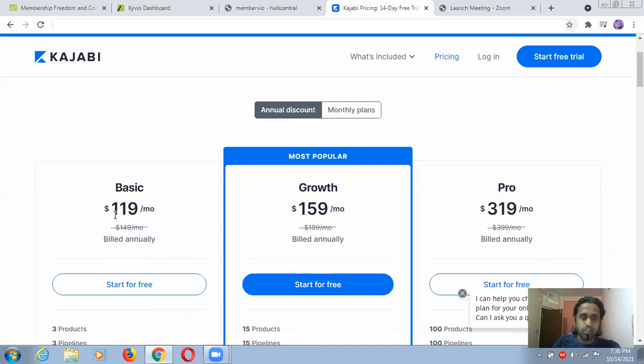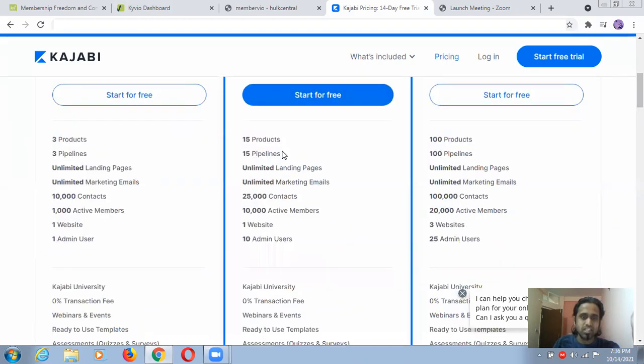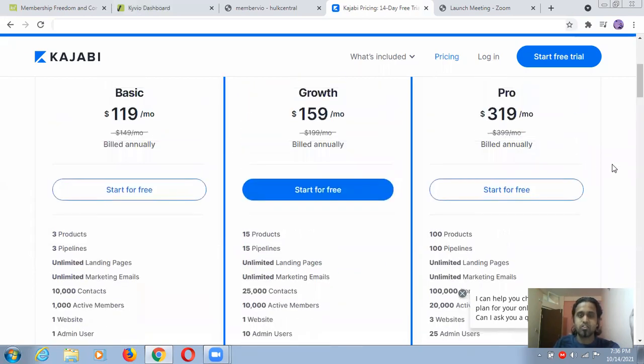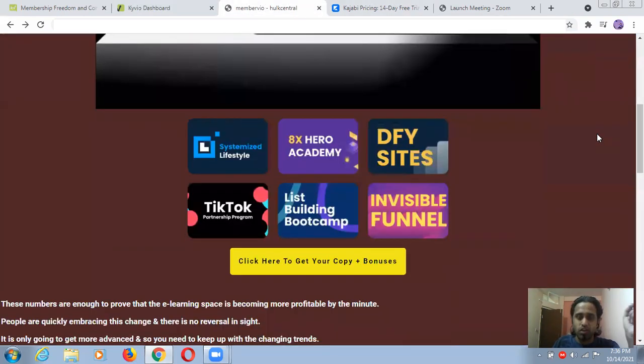Even for the basic plan, you have to pay monthly for only three products and three pipelines. If you want more products and pipelines, you have to go for other plans and pay more. The same things you are going to get inside MemberVio.